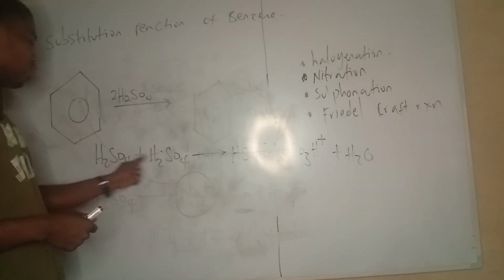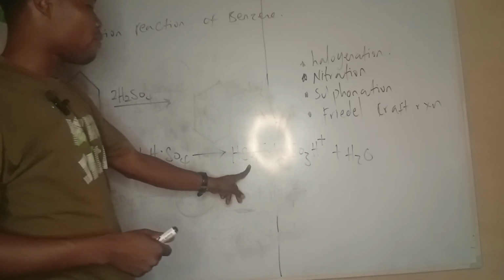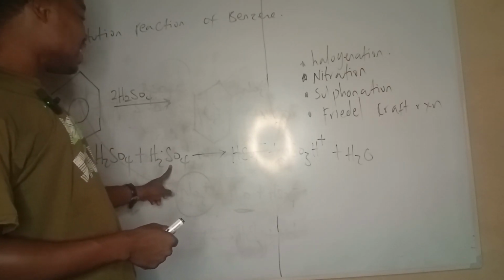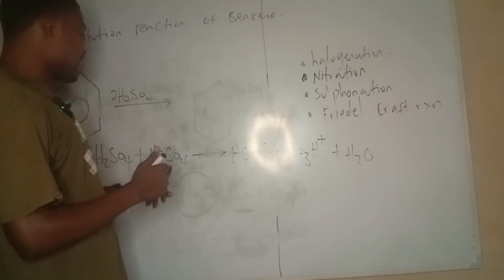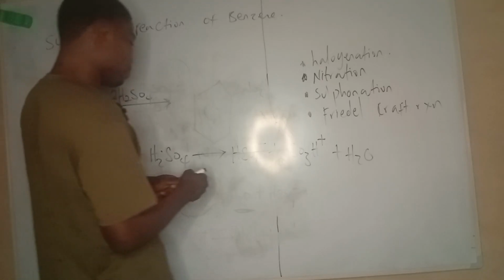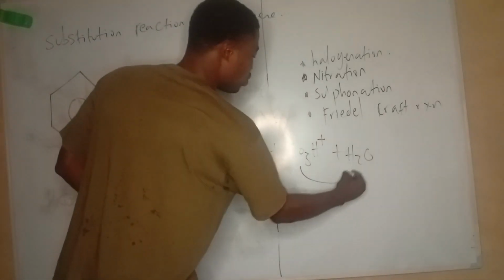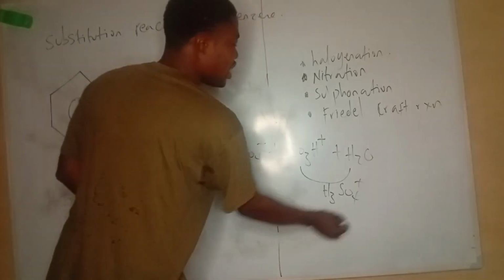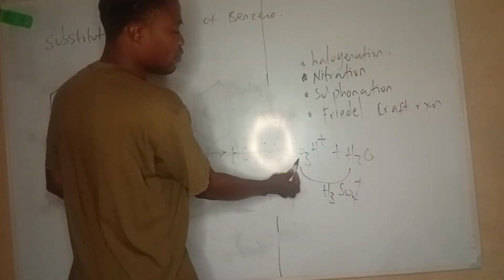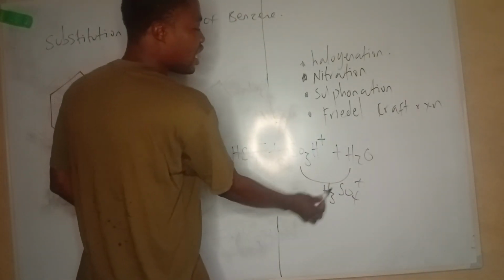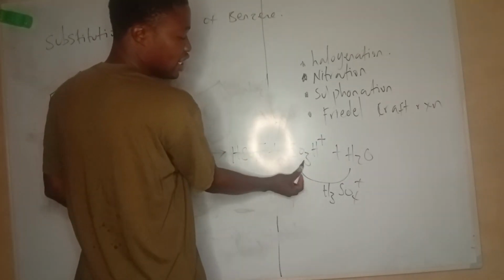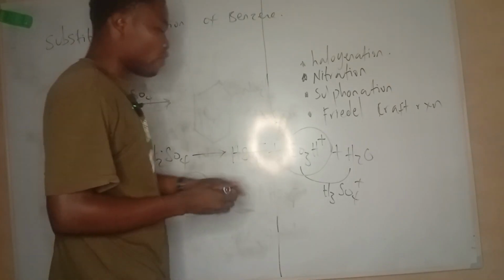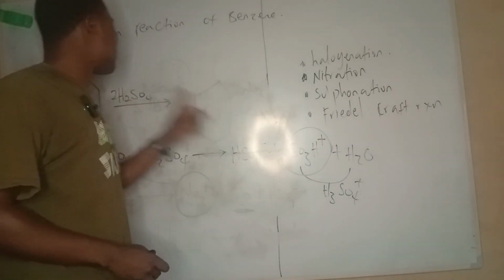When it donates hydrogen to this guy, HSO4 minus remains. This guy received hydrogen and turns into H3SO4 plus. So these two together are the H3SO4 plus. When H3SO4 plus dissociates, it's going to give me SO3H plus and H2O. Remember from our previous explanation, this is the electrophile. So this is the guy that can attack benzene, not this guy.